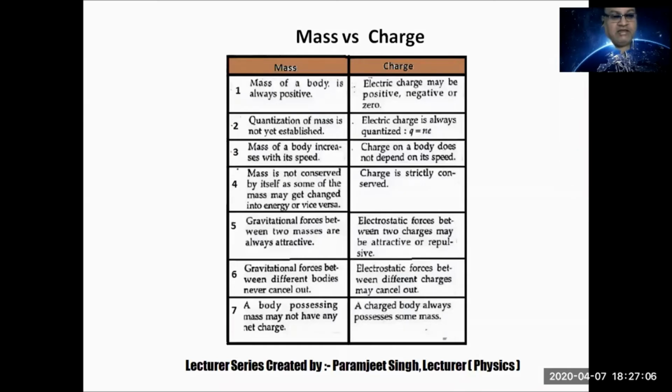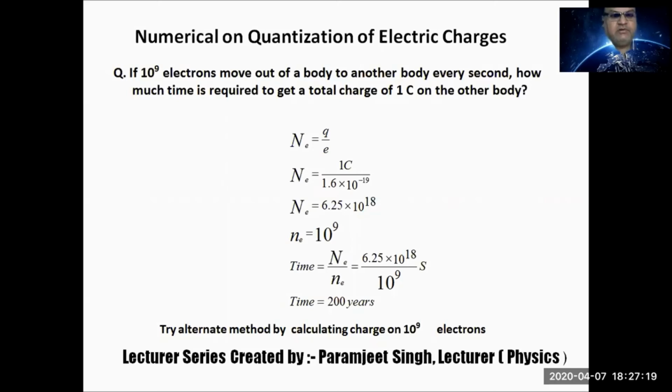And ions have mass also and charge also. But atom has only mass but no charge. So this is what this 7th point is telling us. So, difference between mass and charge.